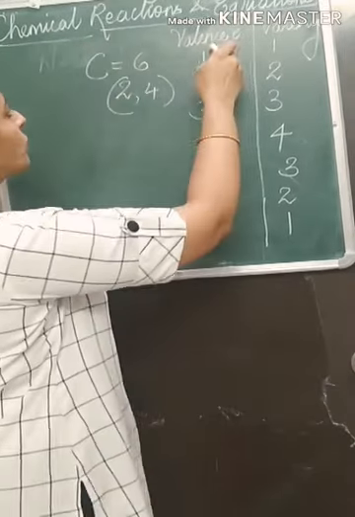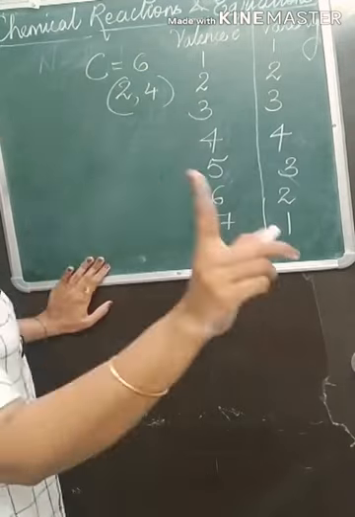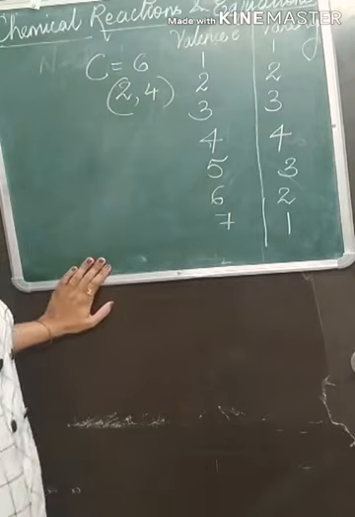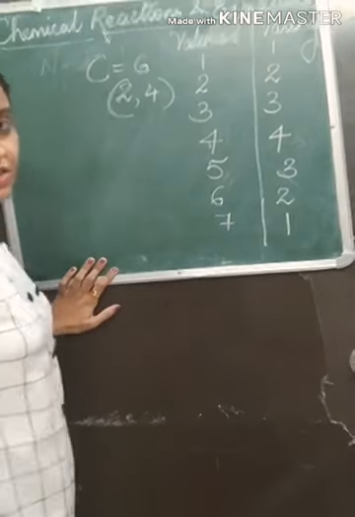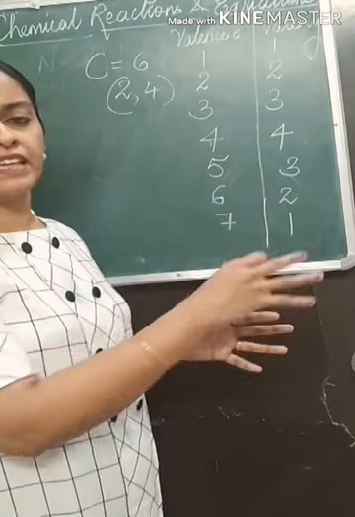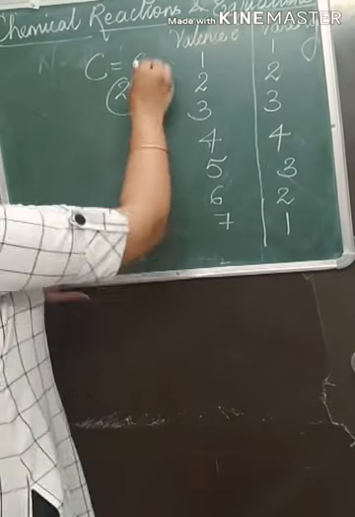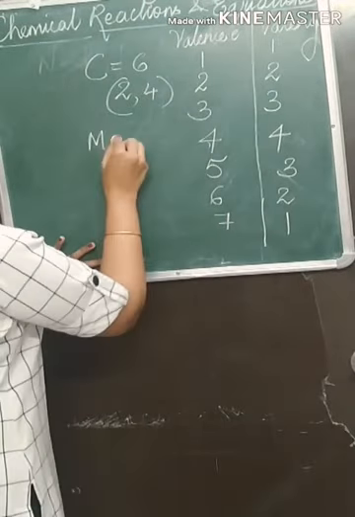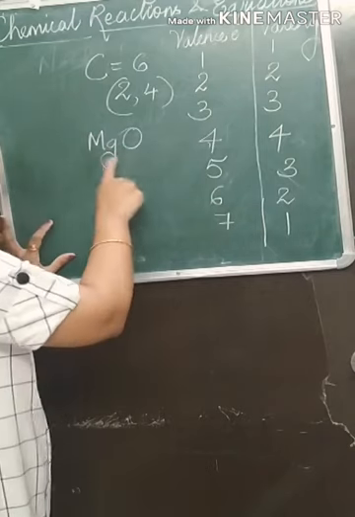So if you want to write the molecular formula of any compound, first you should know the symbol of that element, and second you should know the valency, so that you can decide the cations or anions or ions participating in that reaction. Understood? One example I'll give you, the example of magnesium oxide. Here we all know the symbols Mg and O.